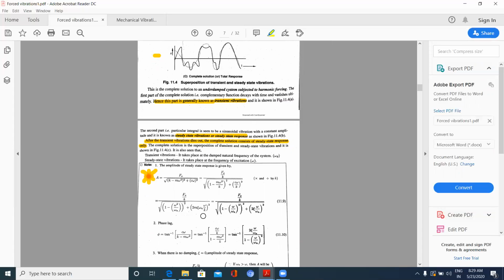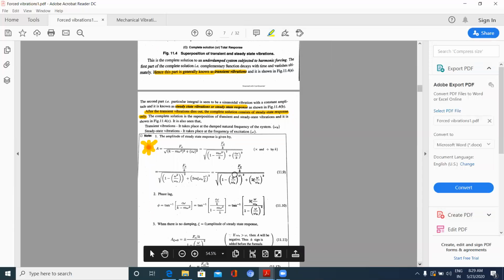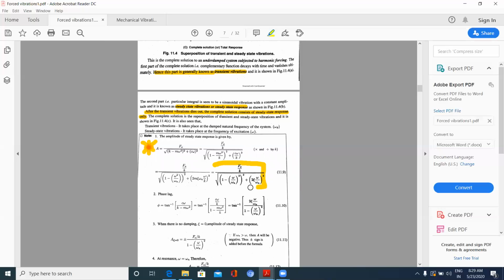Again further, the same amplitude can be written as F naught by k. You should remember this one, F naught by k by under root 1 minus omega by omega n whole square plus 2 zeta omega by omega n whole square. This is the equation which you should observe for.